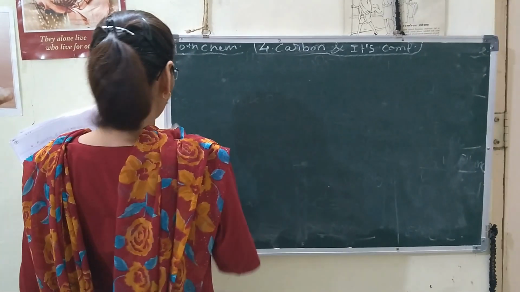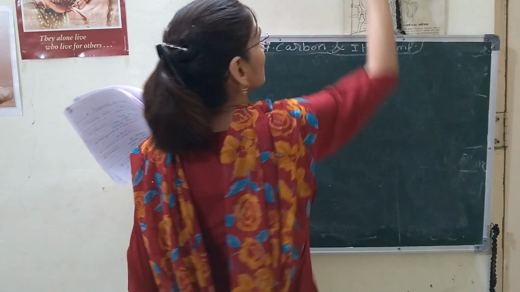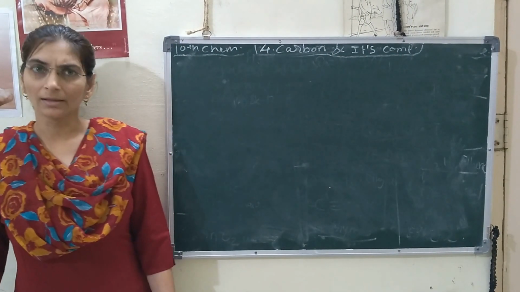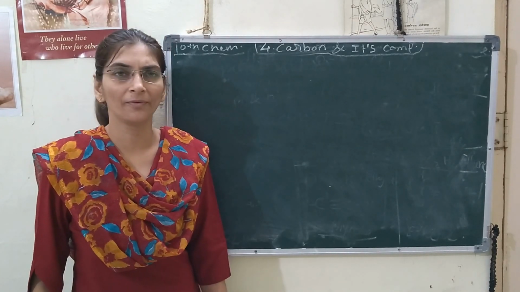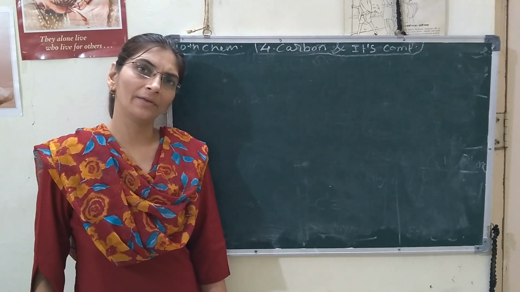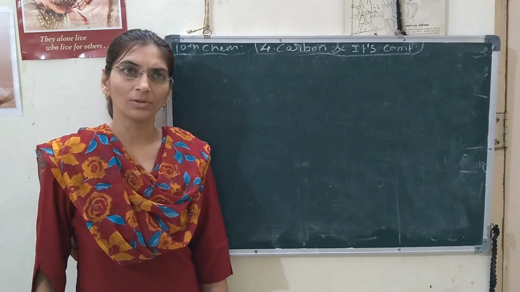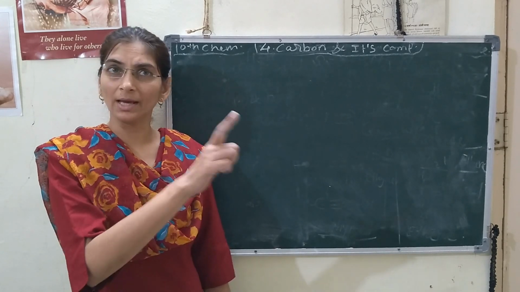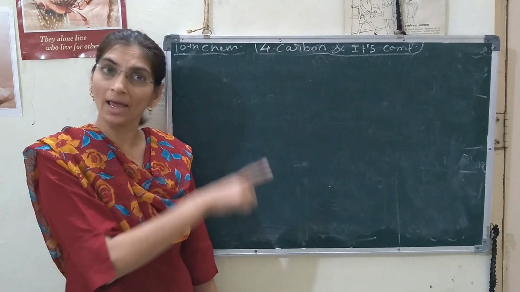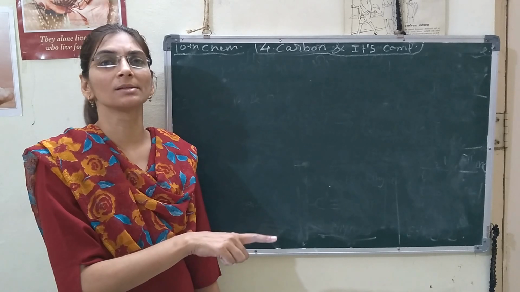So we will see, if any substance is given, how we can identify whether it is a carbon compound? कार्बन कंपाउंड को पहचानने के लिए, उसमें कार्बन है, ये पहचानने के लिए कौन सी टेस्ट है?